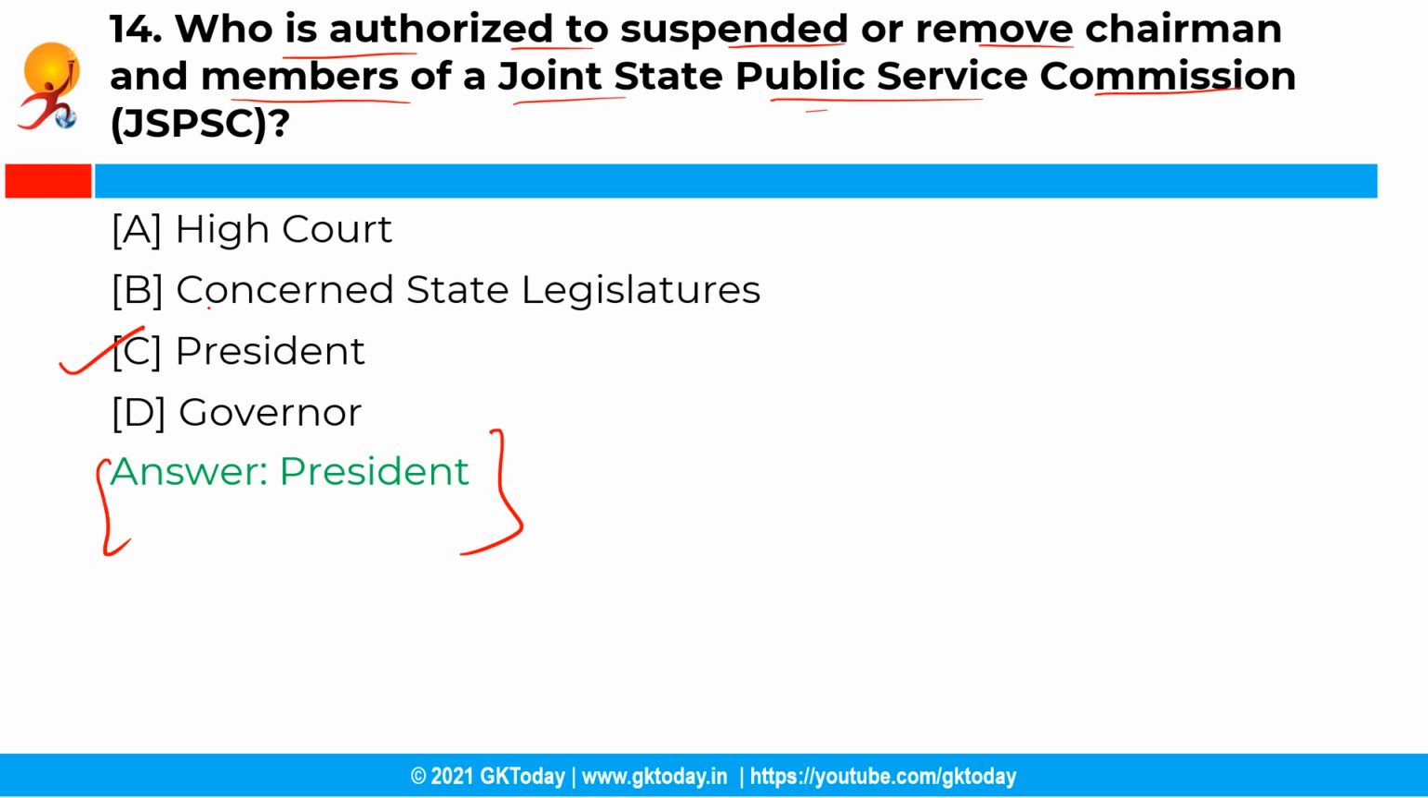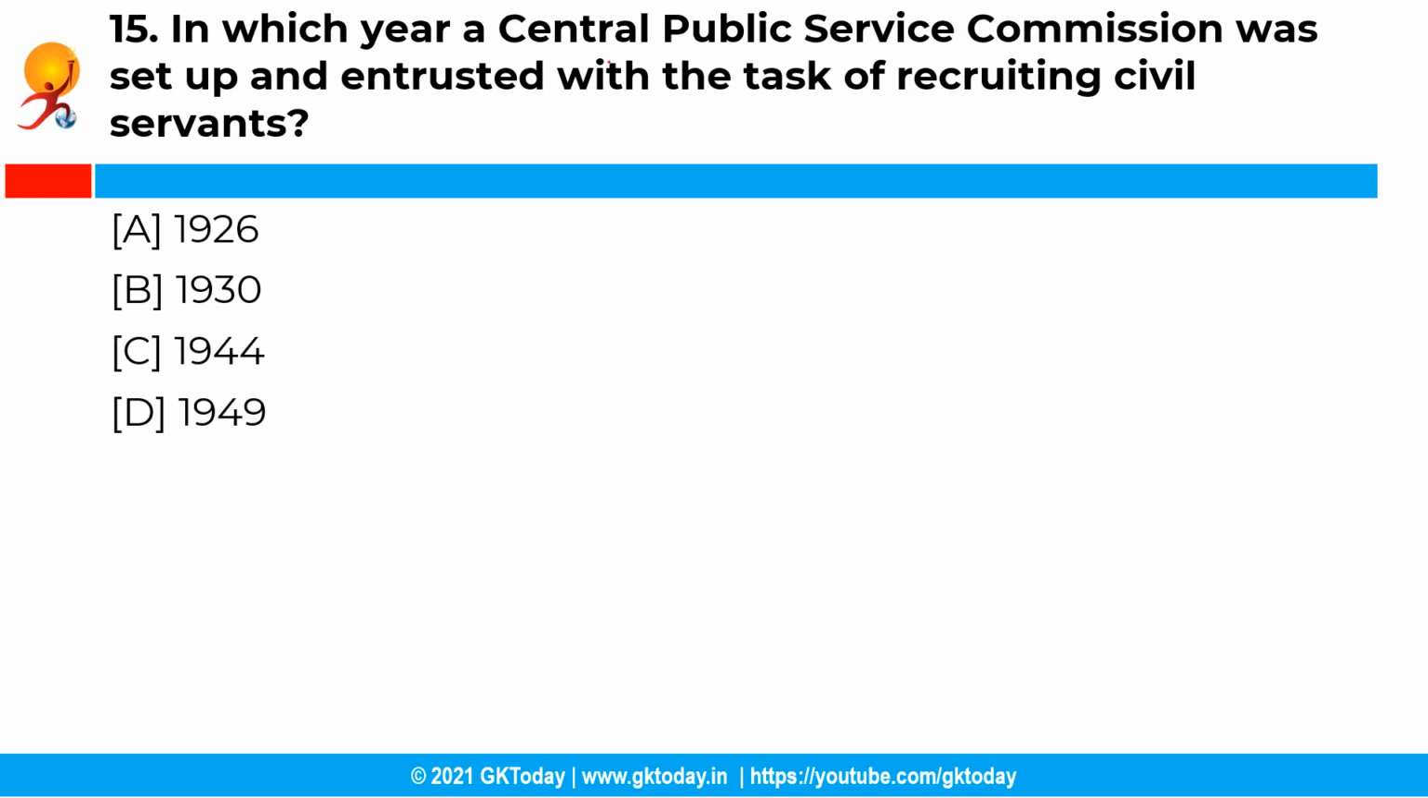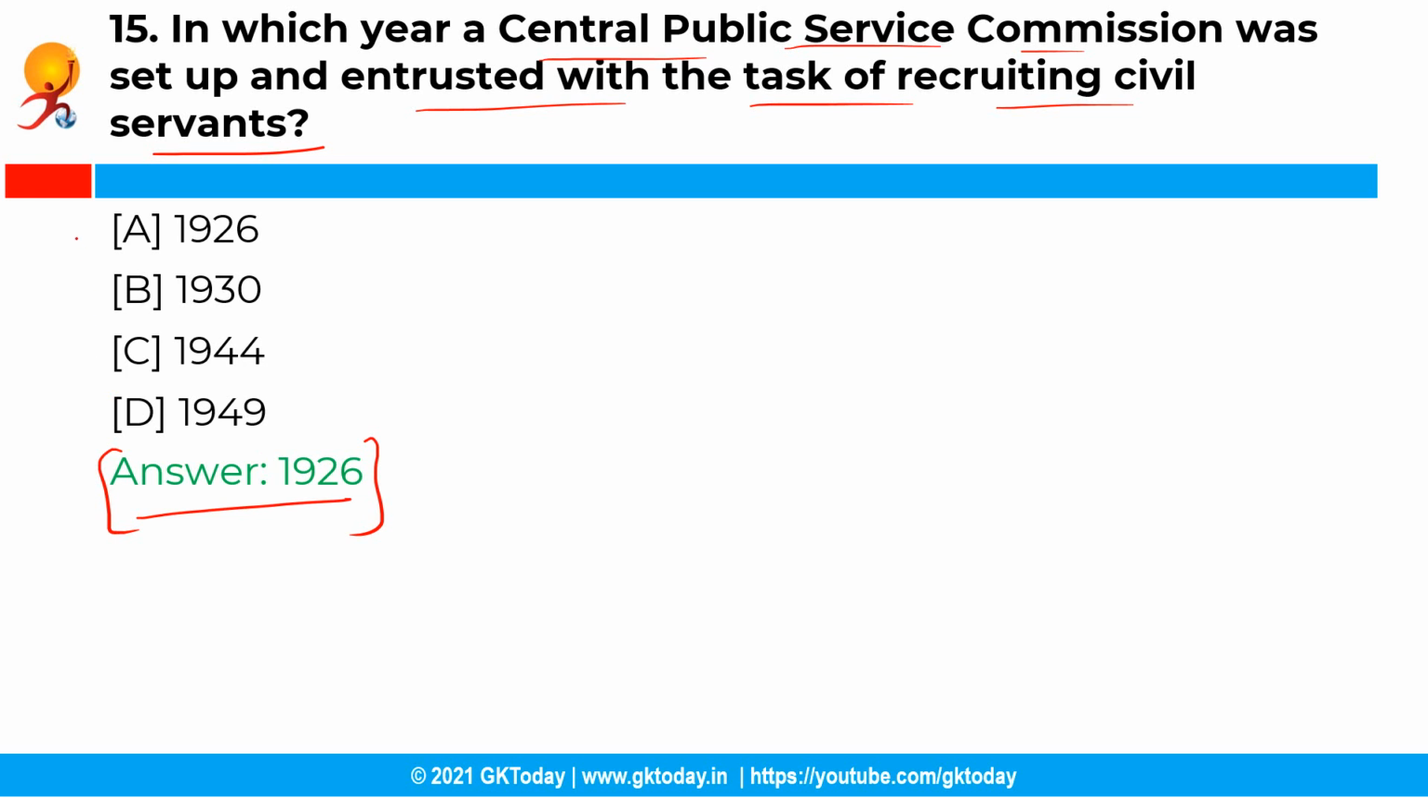Now the next question is, in which year Central Public Service Commission was set up and entrusted with the task of recruiting civil servants? So you have the following options and the correct answer is option A, that is 1926. So as provided by the Government of India Act of 1919, a Central Public Service Commission was set up in the year 1926 and it was entrusted with the task of recruiting civil servants.